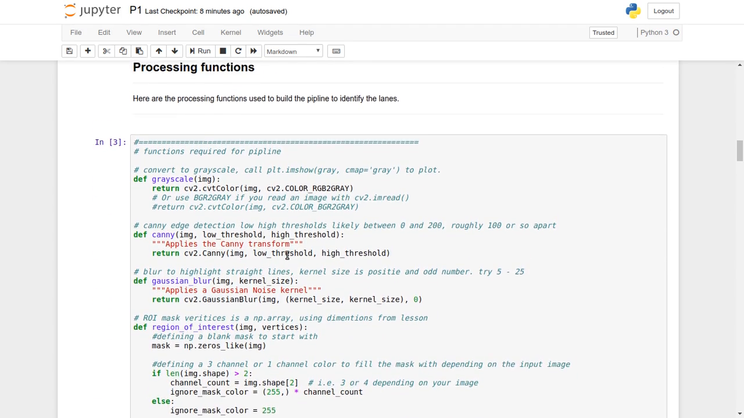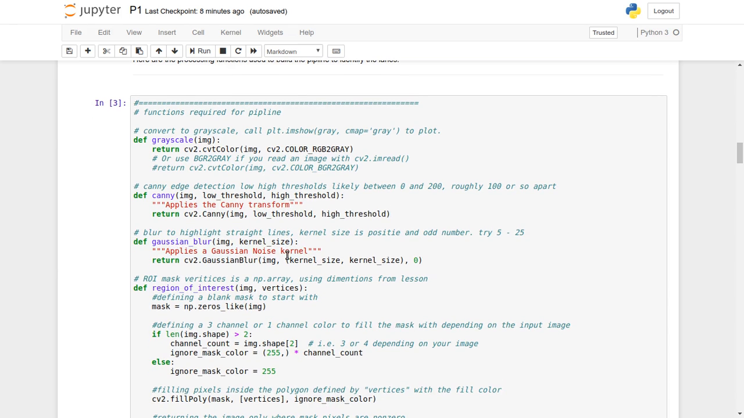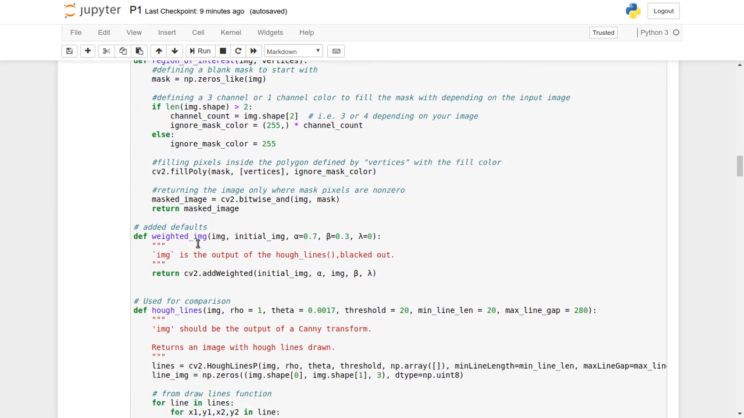We use different functions: grayscaling is to convert an image to the grayscale format. Canny is used to detect the edges that are present in the image, and Gaussian blur is to highlight the straight lines from the image, and ROI, region of interest, masks the vertices using the dimensions.